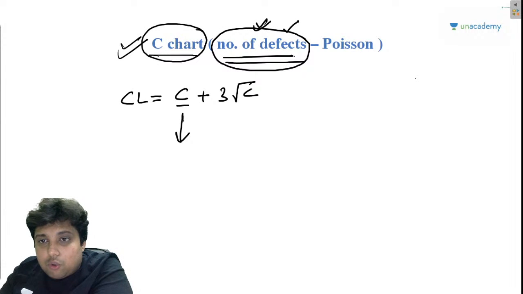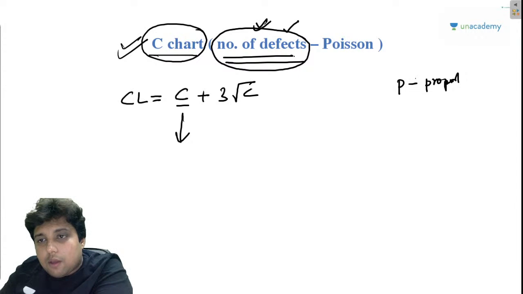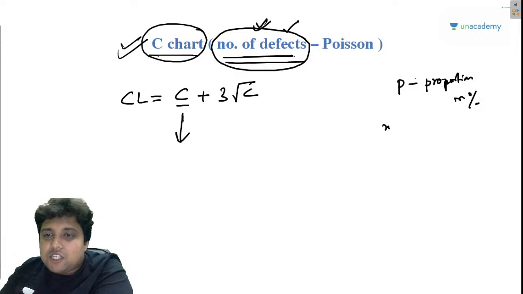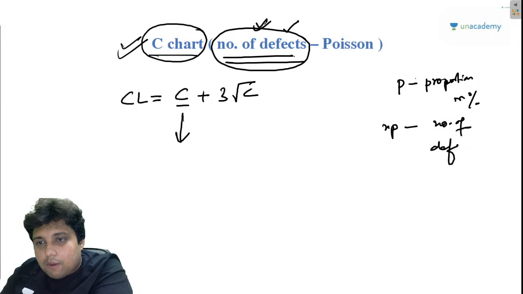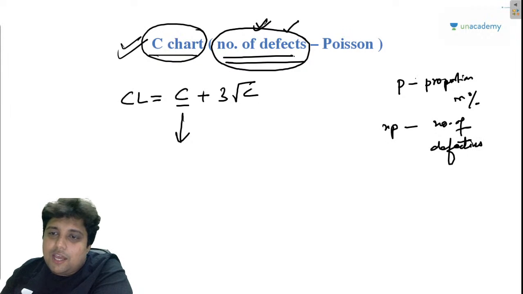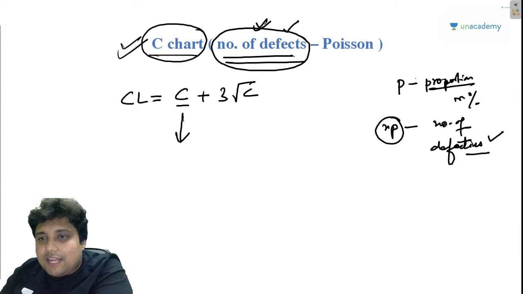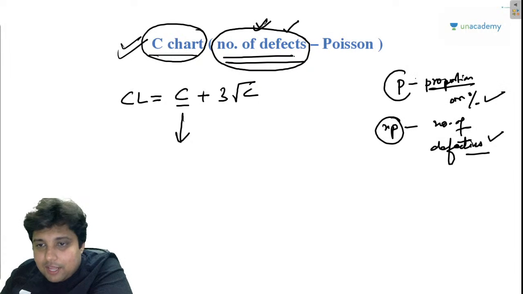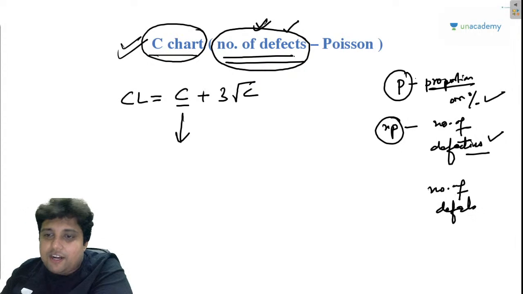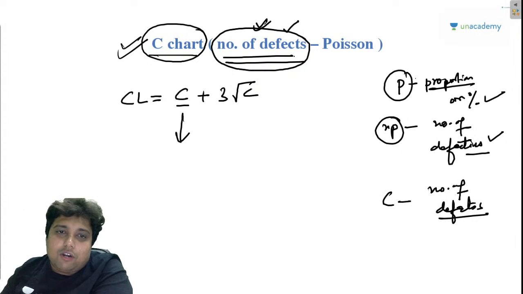So the difference is that through the P chart you calculate the percentage of defectives. Through the NP chart you calculate the number of defectives. So whenever they ask you about the number of defectives, or in the question they have given the number of defectives, always use the NP chart. Whenever they are talking about the proportion or the percentage of defect, use the P chart. But when they ask you about the number of defects, 2 defects, 3 defects, 4 defects, use the C chart, right?